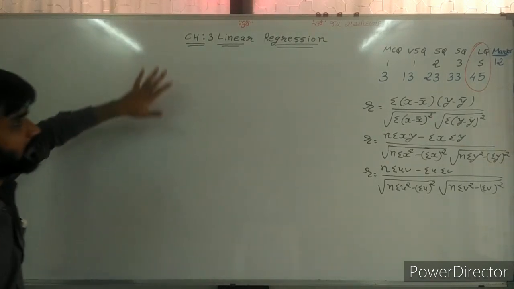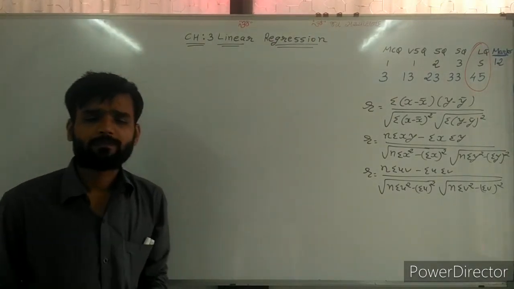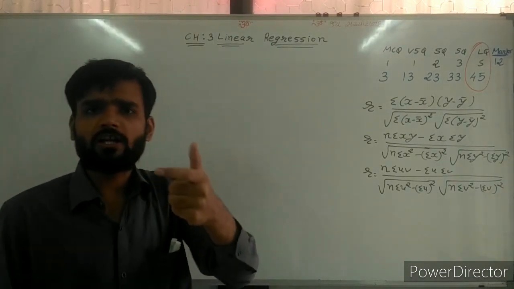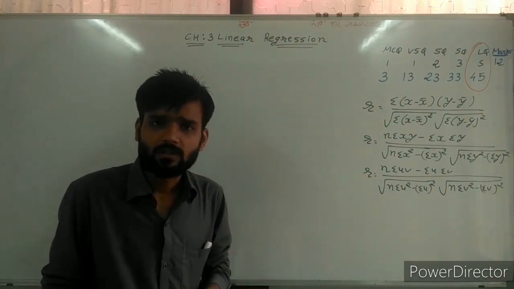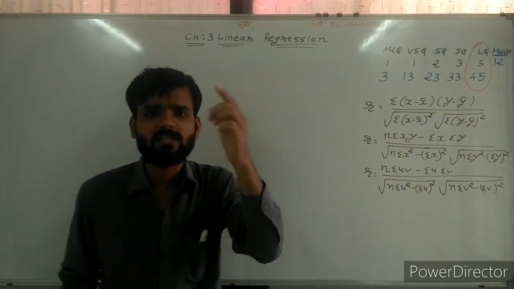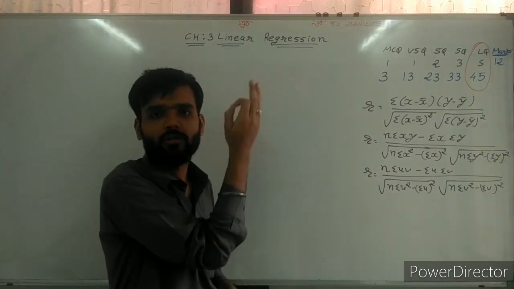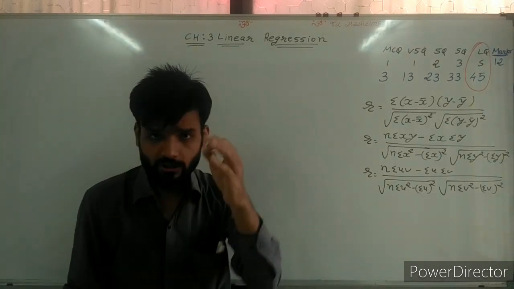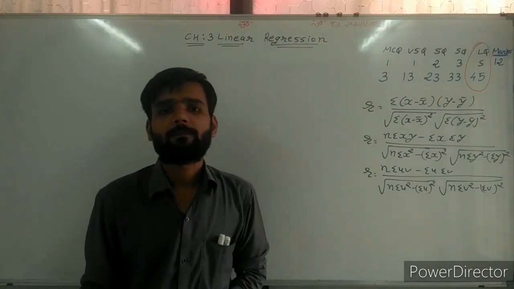Now sir, what is new in this chapter? What is linear regression first of all? In the linear regression chapter, it shows the relation between x and y, like in the second chapter. But here it is shown which particular variable depends on which variable, and a functional relation is created between the two variables.